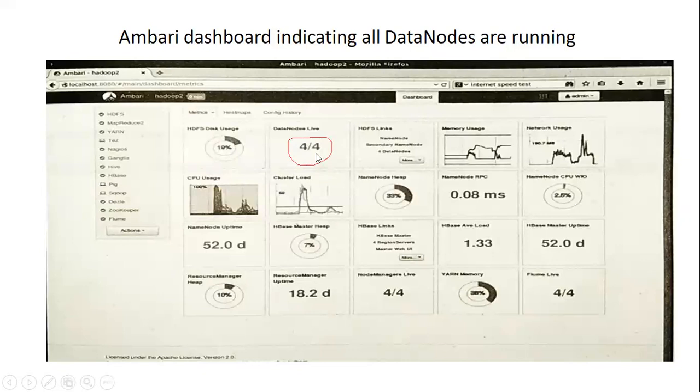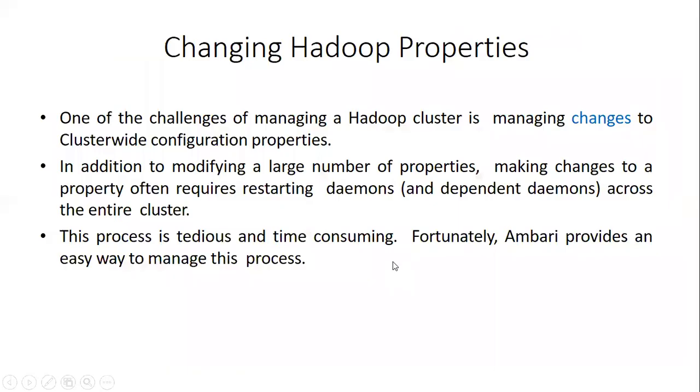So after finding out the log and recovering the failure, finally after restarting, for the user it will be available 4 by 4. This is about the progress in Apache Ambari.